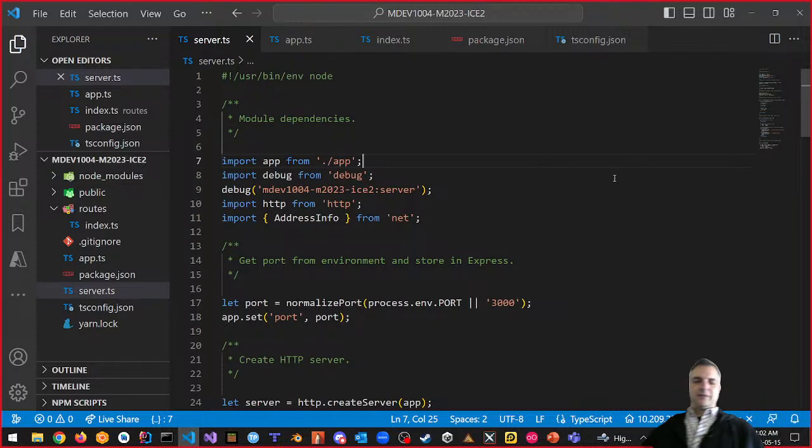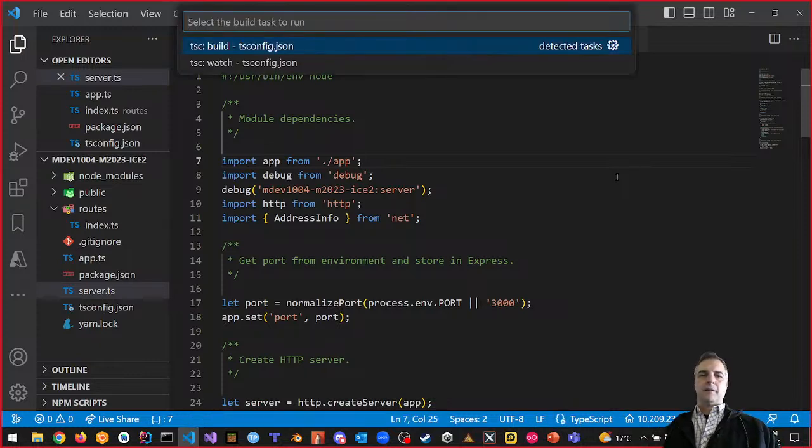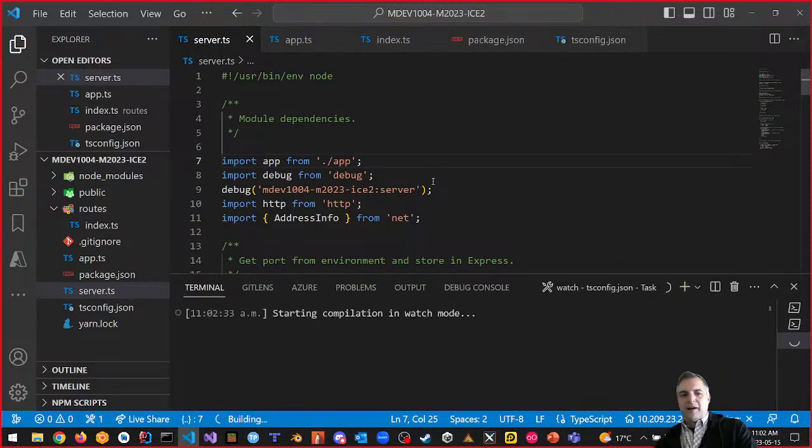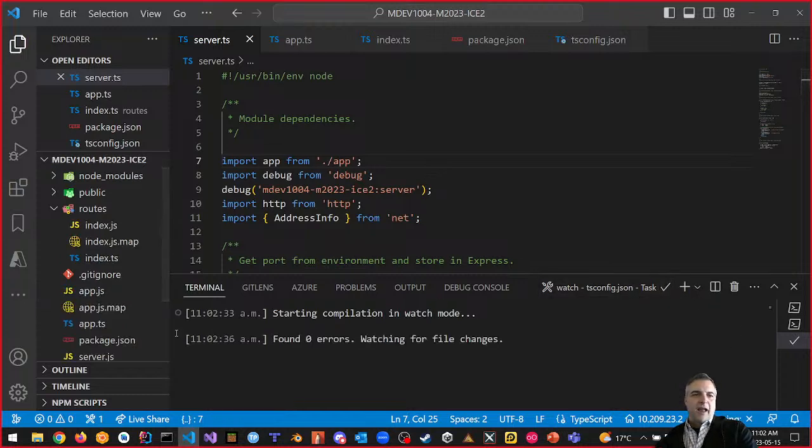Let's transpile. Okay? So again, I'm going to use Control-Shift-B, but you can open up a new terminal and just type in tsc -w, which watches. So I'm going to do Control-Shift-B, which is going to pull up my watch task, right? It's going to try and transpile, starts the compilation process. You can see it's done, and it created JavaScript files. Look at that, JS. Here's my JS, right?